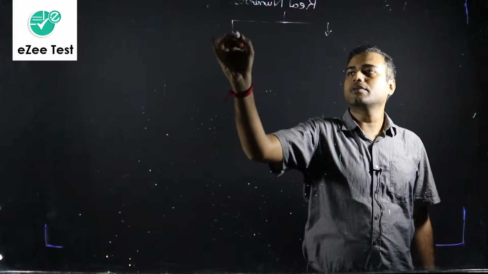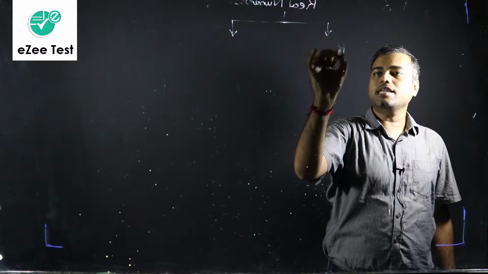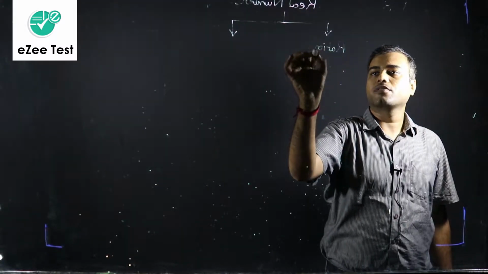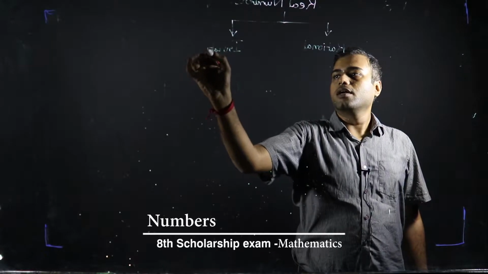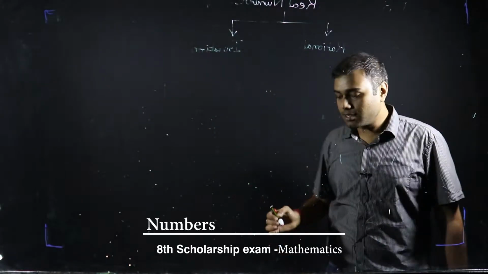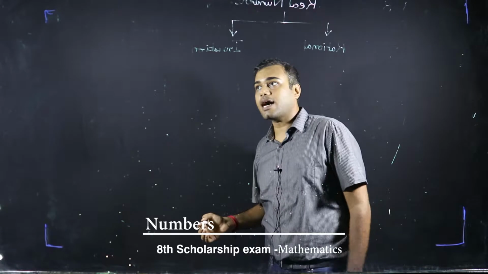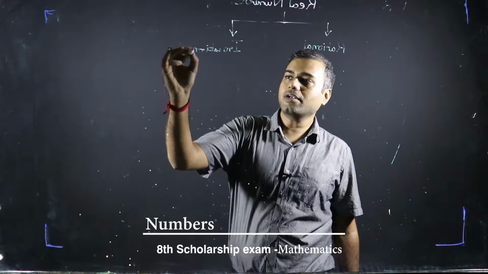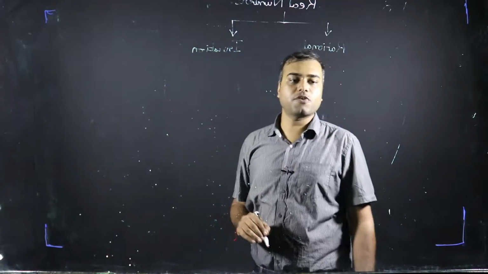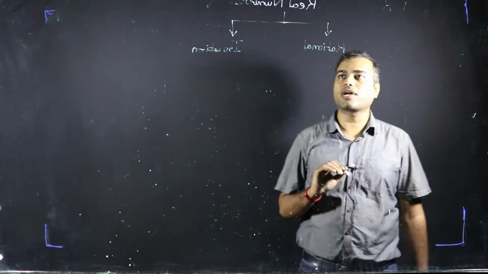And what are real numbers? A real number is any number that you can think of. So the next question arises, sir, are there any numbers which are unreal? The answer is yes. But the good news is we will worry about them in higher classes, not right now.